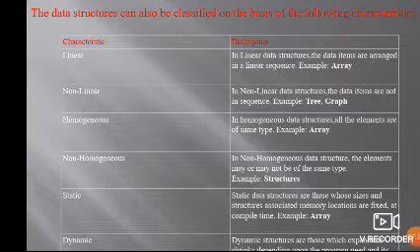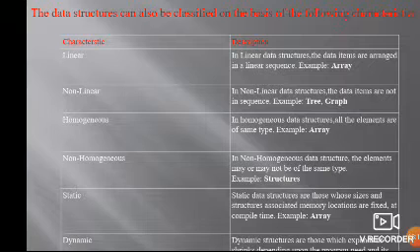In linear data structures, elements are arranged in a linear fashion to form the sequence, and each element will have one predecessor and one successor, arranged in a continuous manner. So arrays, stacks, queues, and linked lists all come under the linear data structures. In non-linear data structures, the elements are not arranged linearly, and each element can have more than one predecessor and more than one successor, which are not arranged continuously, like trees and graphs. These are called the non-linear data structures.